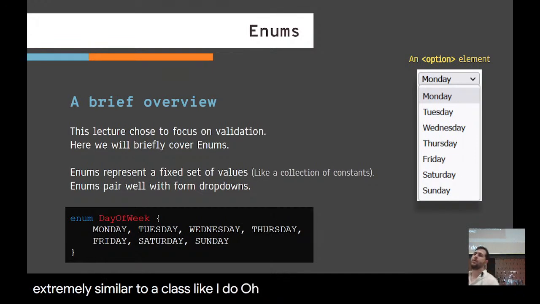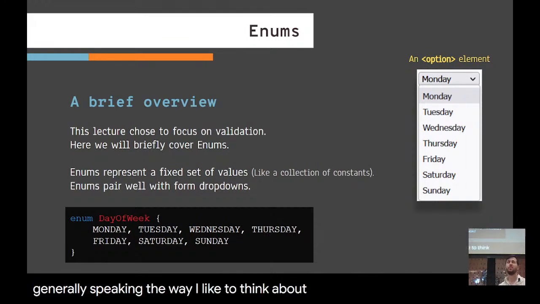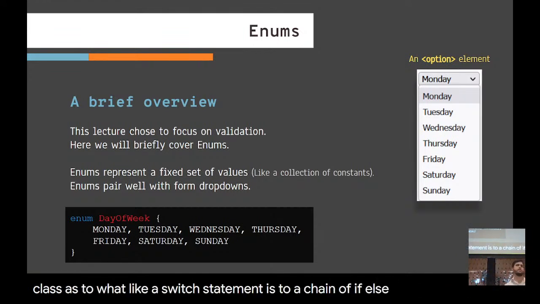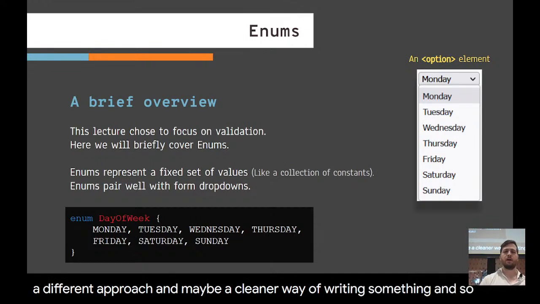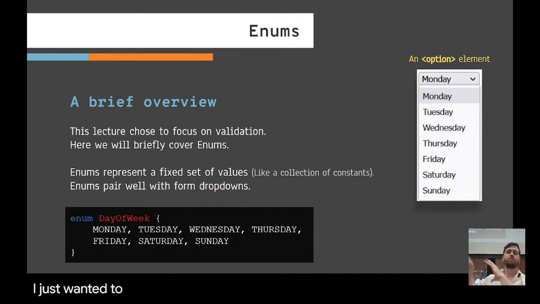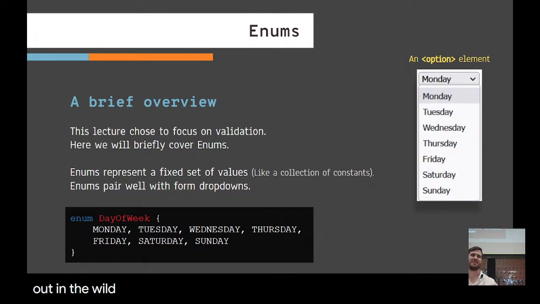With enums, you can have methods, you can have getters and setters, you can have all of these different things. Generally speaking, the way I like to think about enums is that enums are to a regular class as a switch statement is to a chain of if-else statements. It is just a different approach and maybe a cleaner way of writing something. So I just wanted to bring up enums, give you my take on it. And if you see them out in the wild, just know they're out there.